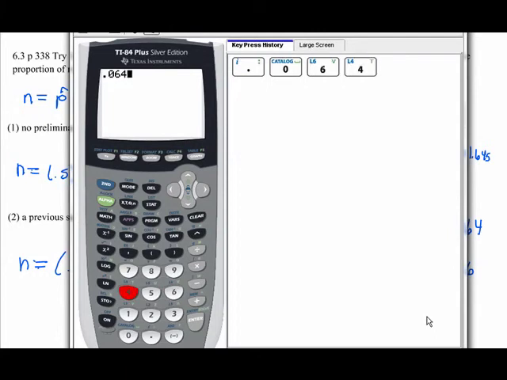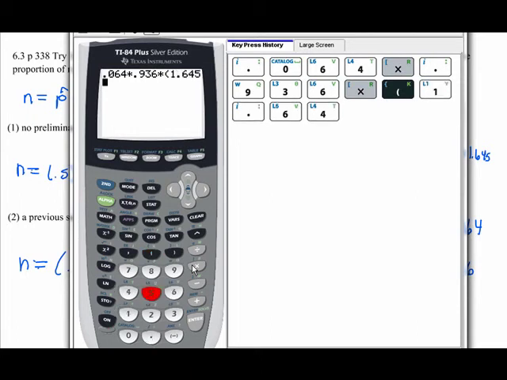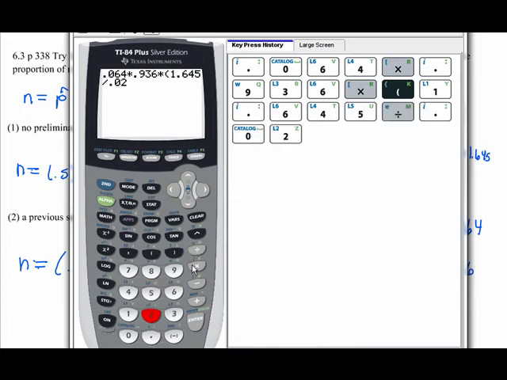0.064 times 0.936 times 1.645 divided by 0.02, and all of that's squared.